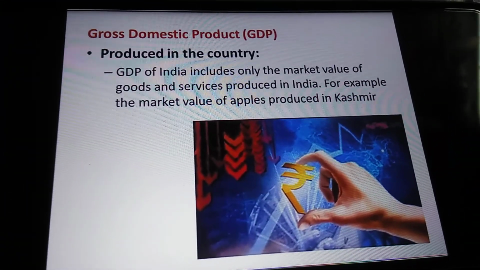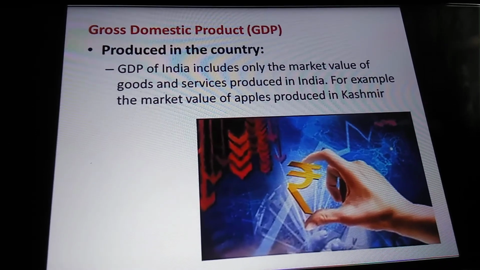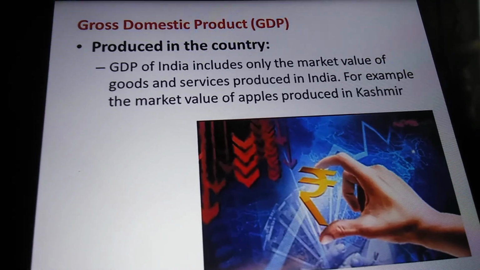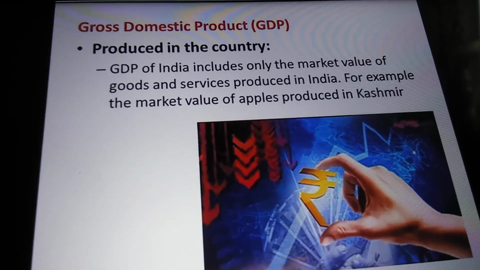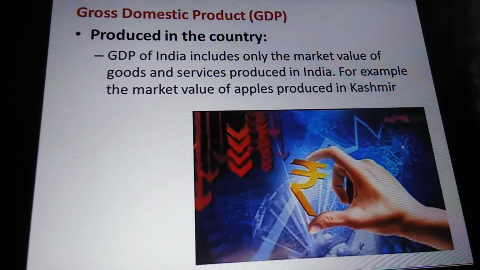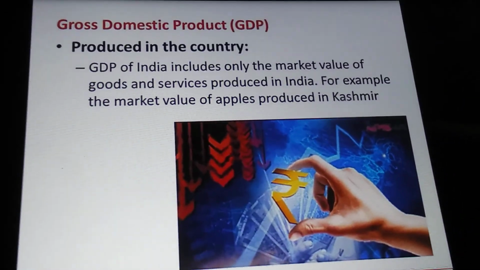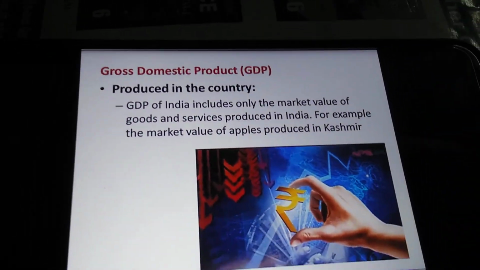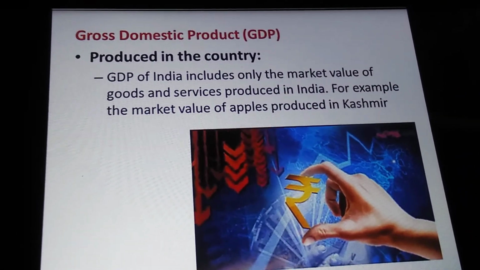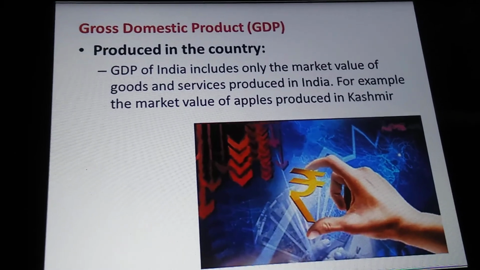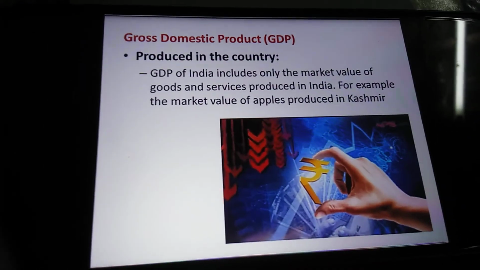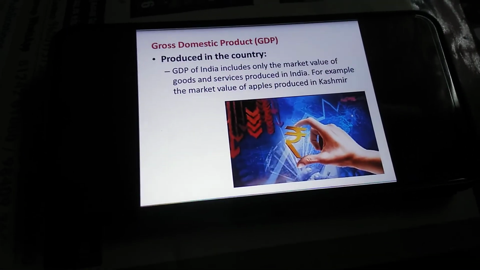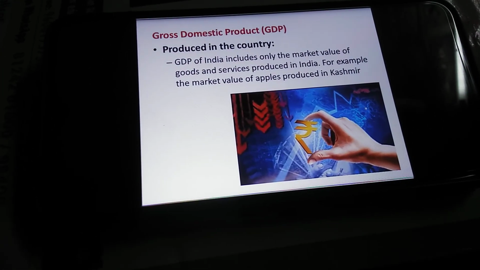Now we'll see the gross domestic product in detail. GDP, that is Gross Domestic Product of India, includes only the market value of goods and services produced in India. For example, the market value of apples produced in Kashmir is included in our GDP since Kashmir is in India. The market value of apples produced in California, even if they are sold in Indian markets, is not included in our GDP because California is in the US.